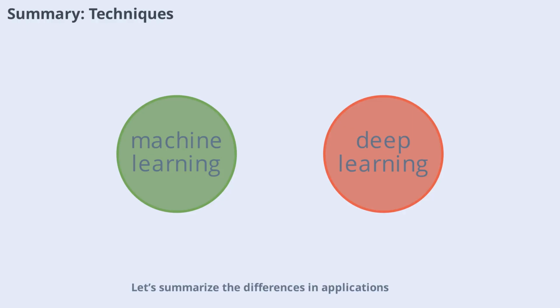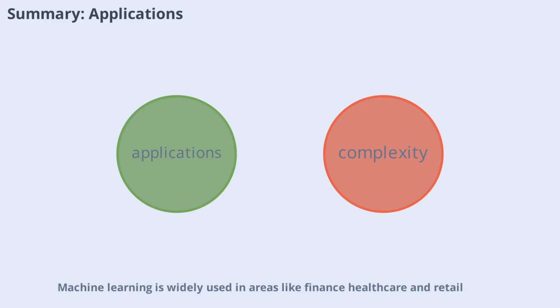Let's summarize the differences in application. Machine learning is widely used in areas like finance, healthcare, and retail, where structured data and interpretability are important.